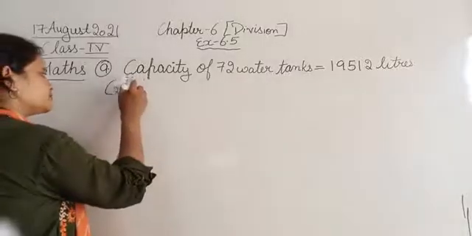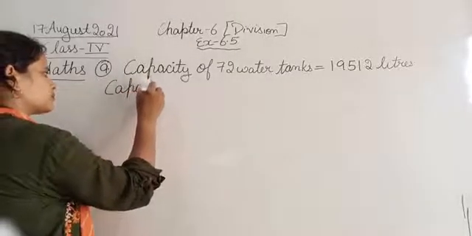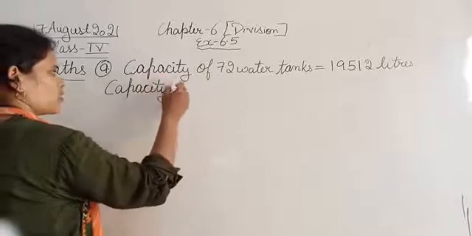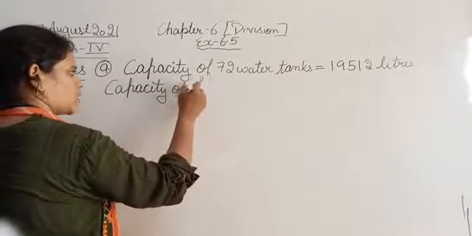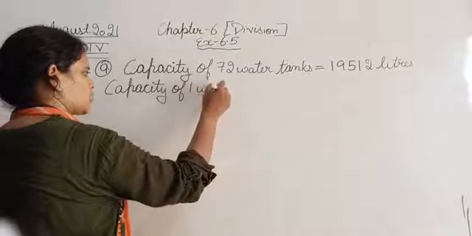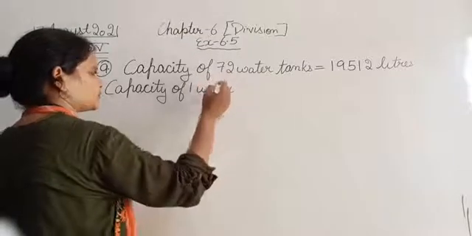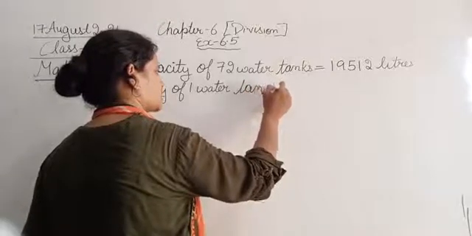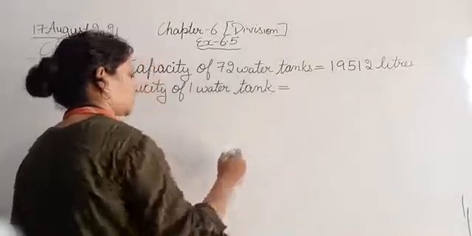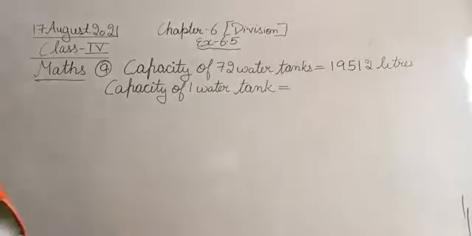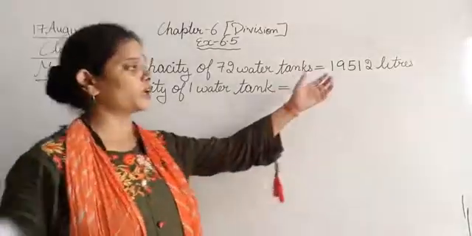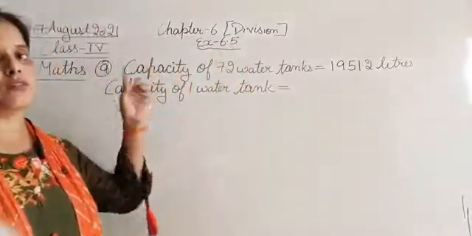Capacity of one water tank, that we need to find out, and that we can calculate by dividing the total quantity of water with the total number of water tanks.